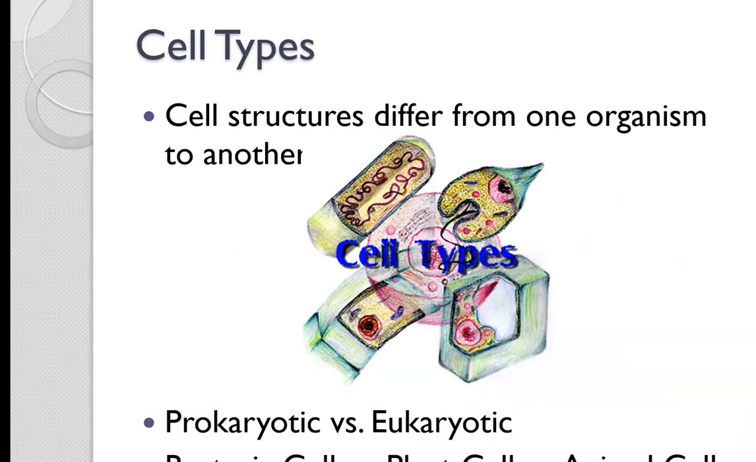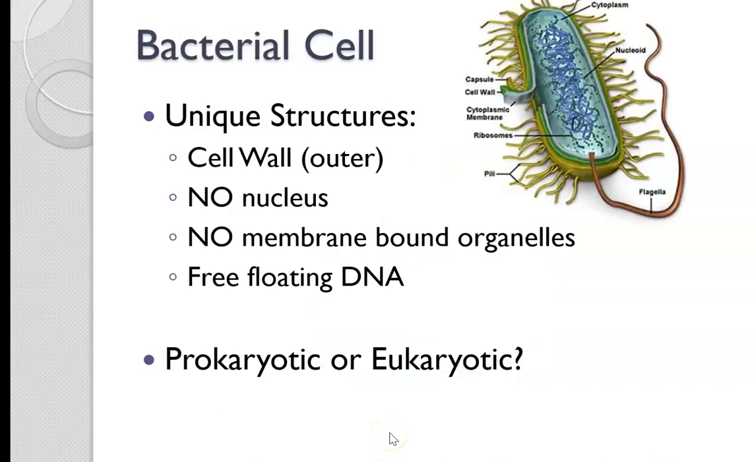All right, so we're talking about cell types. Cell structure is different from one organism to another. Prokaryotic versus eukaryotic. Bacteria cell versus plant cell versus animal cell. You guys will use this information that I'm about to go over to fill out number 11. So for a bacteria cell, make sure you identify the defining characteristics. Bacteria cells are prokaryotes, like we've already said. They have no nucleus. They have no membrane-bound organelles. Their DNA is just free-floating. They do have a cell wall.